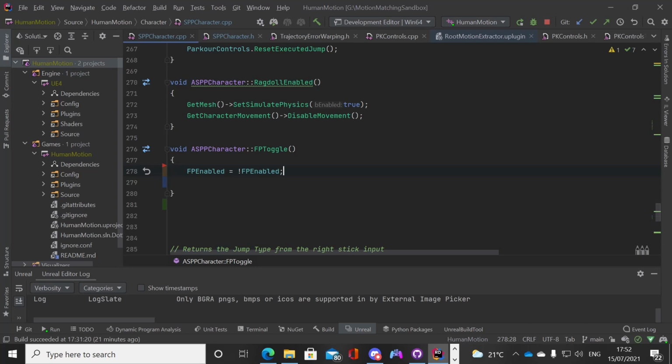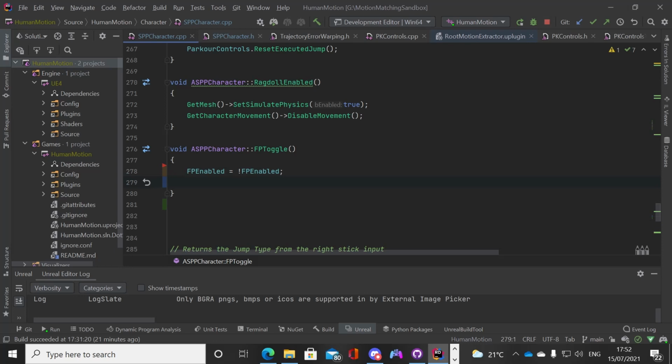Yeah, that's cool. So basically, what this is doing, it's setting this value, the first person enabled, to the opposite of whatever value it previously was. So it's switching states. So whenever this function is called, it will switch the state. So that's why it's a flip flop. It's like, oh, it's pressed, flip states, pressed, flip states.